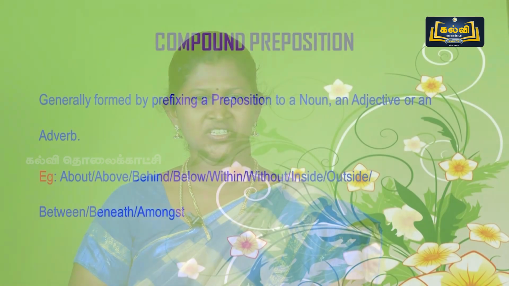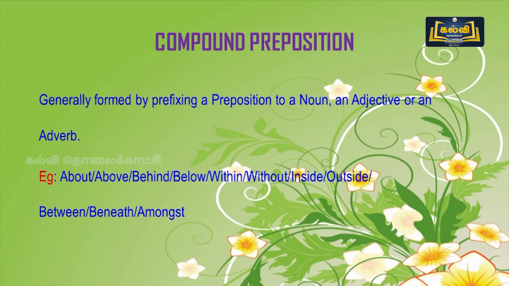That is, simple words. Next one is compound preposition. What is compound preposition? It is generally formed by prefixing a preposition to a noun, an adjective or an adverb. Example: about, above, behind, below, within, without, inside, outside, between, beneath, amongst.